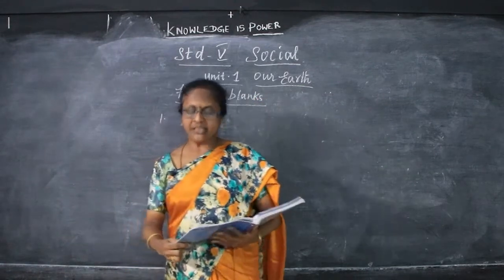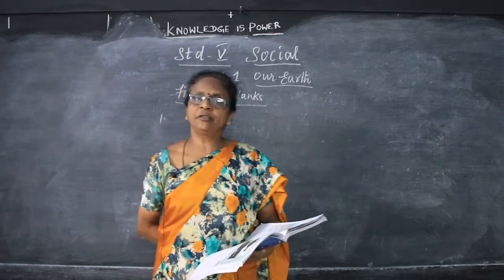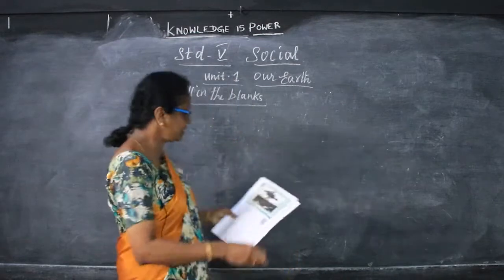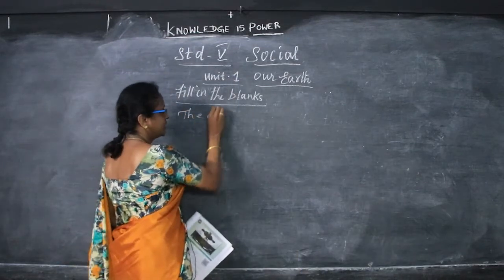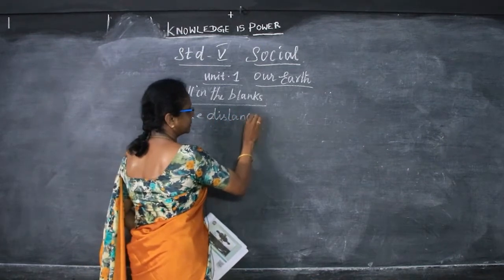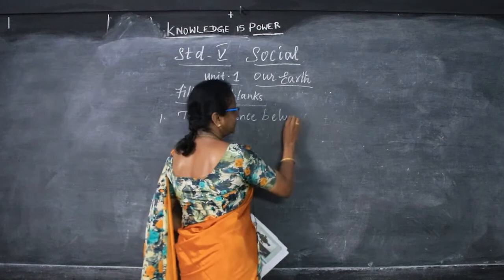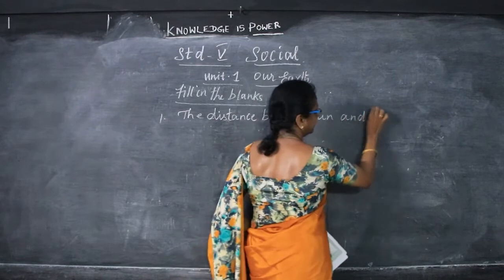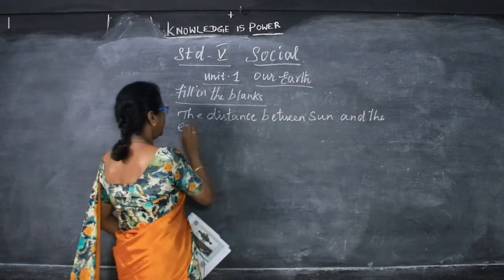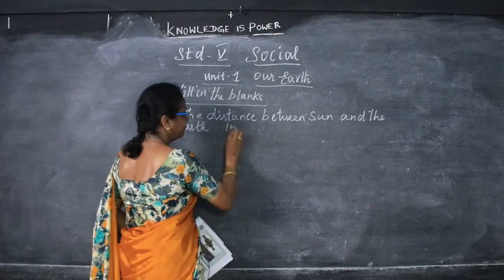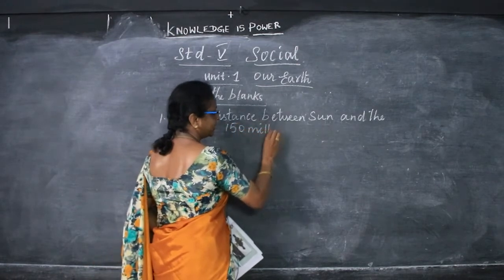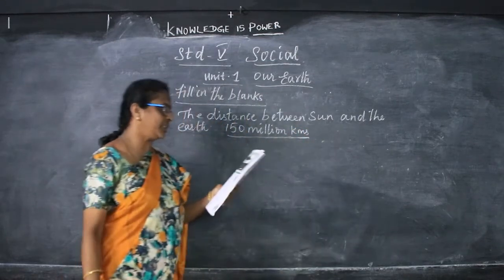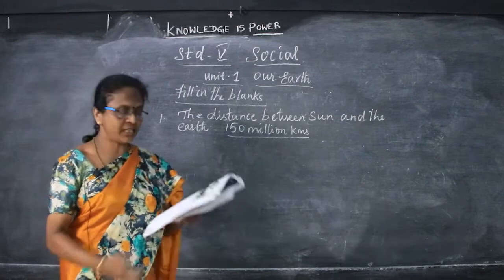The distance between the Earth and the Sun is dash. What is the distance between the Earth and the Sun? The distance between the Earth and the Sun is 150 million kilometers. So you have to write like this: the distance between the Sun and the Earth is 150 million kilometers.